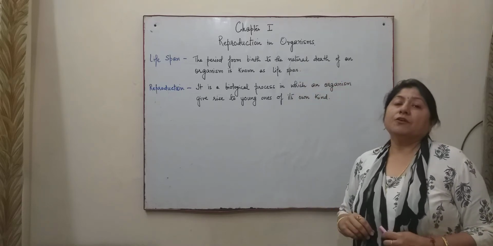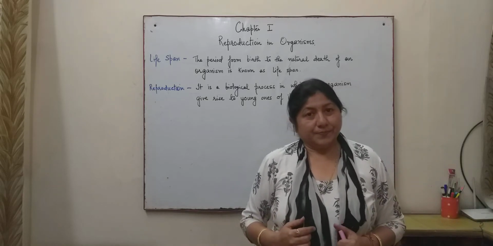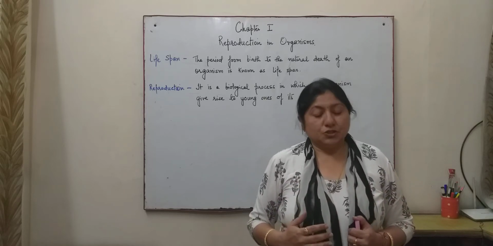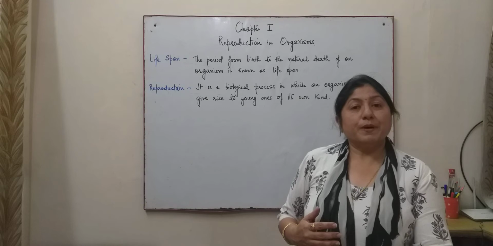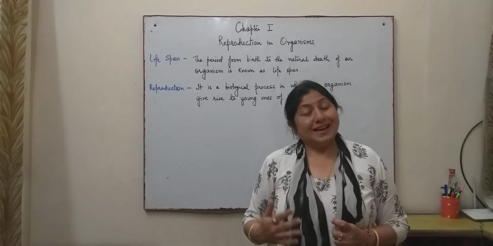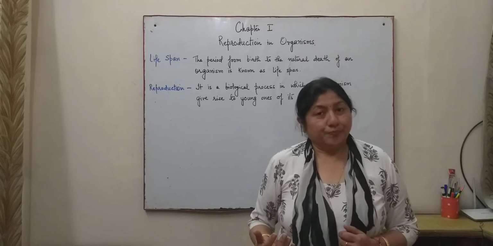And the lifespan of various organisms vary to a large extent. When we talk about the lifespan of a bacterium such as E. coli, the lifespan is only 24 hours. And within that time, it takes birth and dies also.